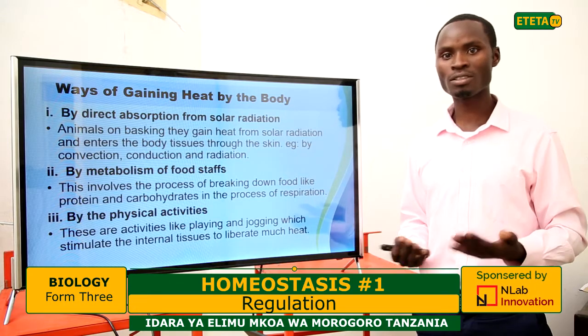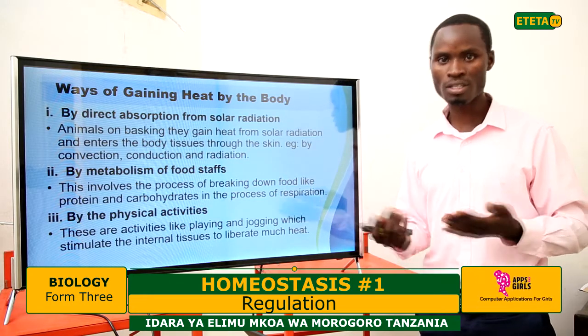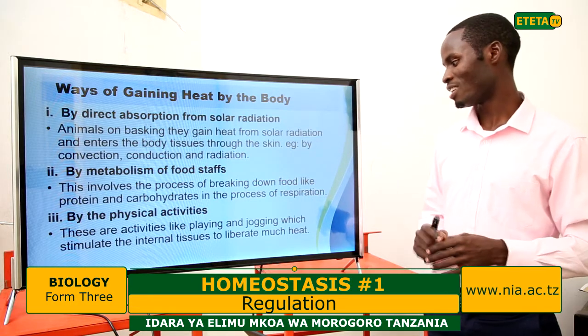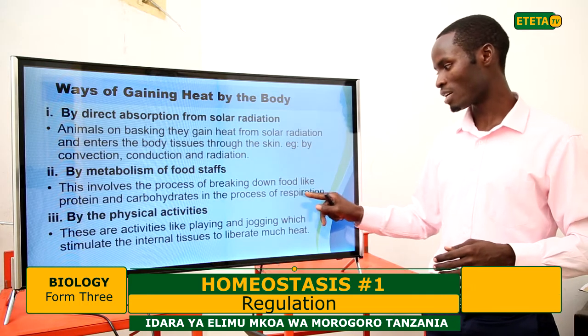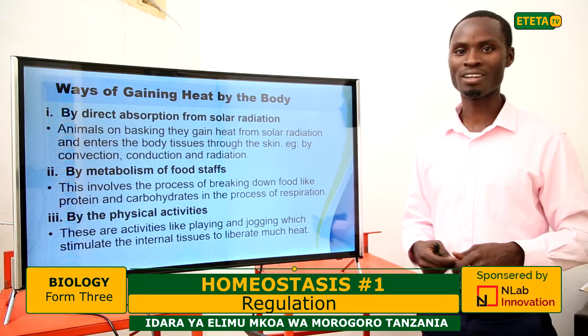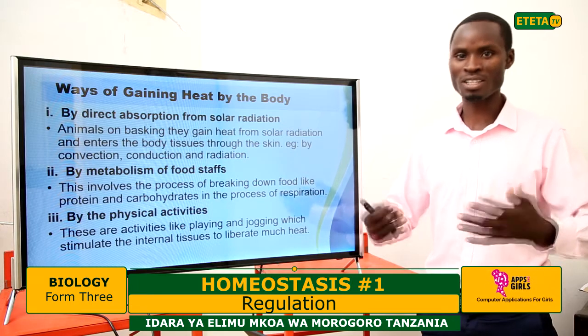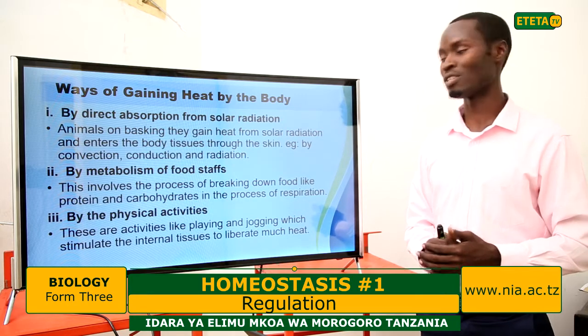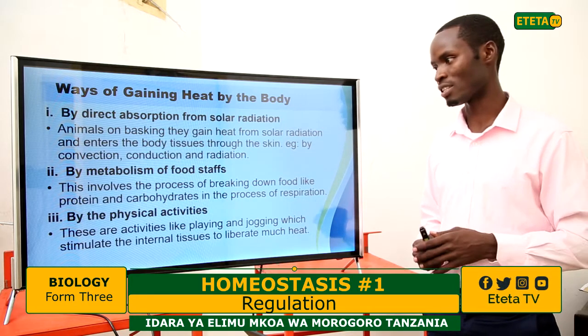It is the breaking down of food like glucose to get energy and nutrients. So respiration is very important, and it is sometimes said to be a transformer of the body because it generates heat for the body, and this heat is important for other body activities to continue, including the enzymatic activities.